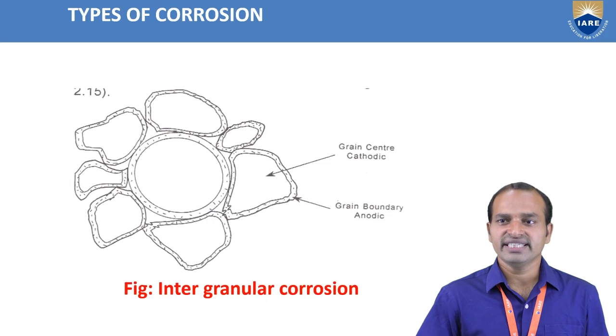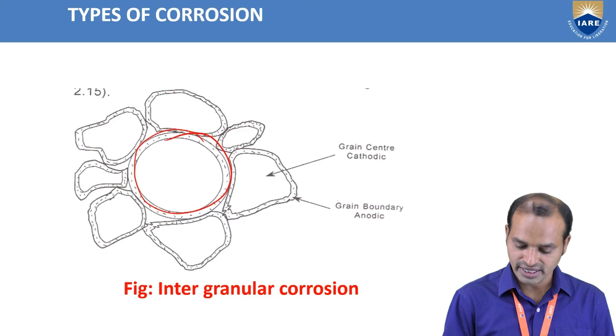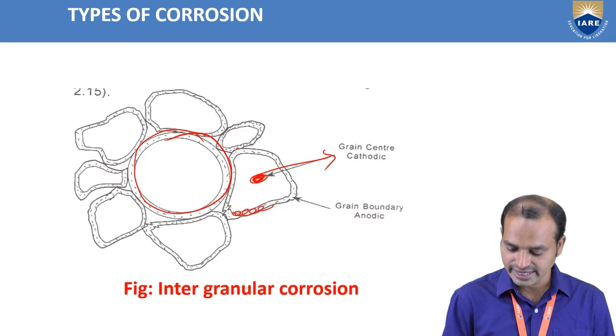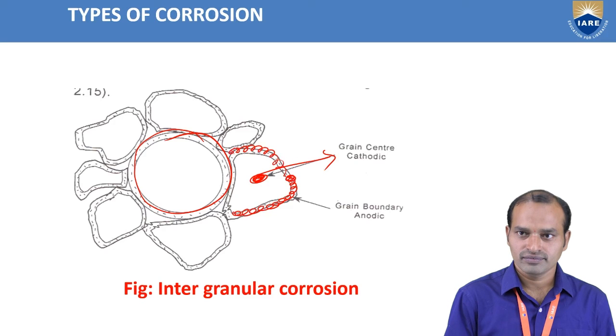This is a figure of intergranular corrosion. You see, this is the grain boundary, this is the grain center, and this is the grain boundary. These are the grain boundaries.